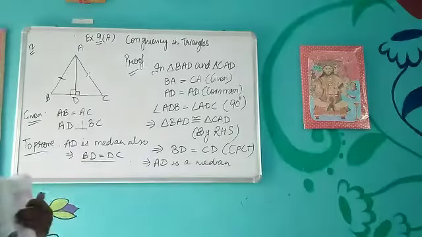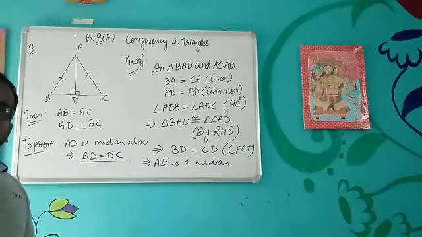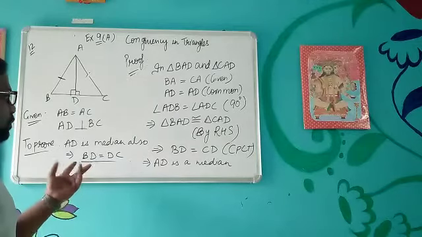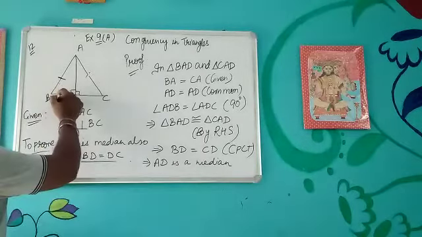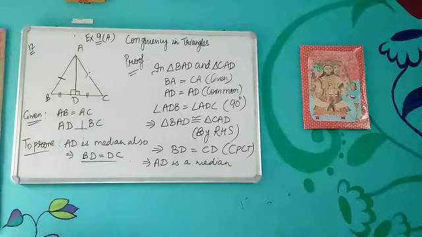Okay, so like this. For proving a line segment to be the median, what we need to prove? We just need to prove these two parts are equal to each other. So they become equal to each other, hence AD is a median.